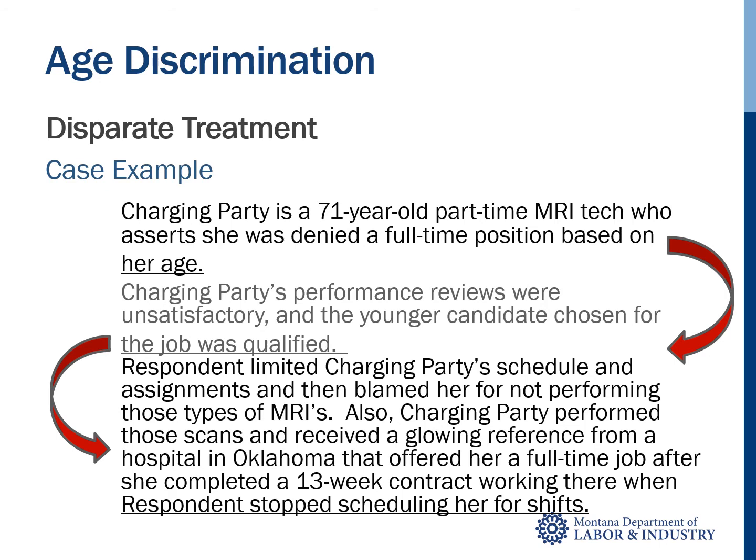Second, and most compelling, was that charging party completed a 13-week contract in Oklahoma when respondent stopped scheduling her, and she was offered a full-time position with that hospital after her stellar performance. With this evidence, charging party was able to overcome respondent's legitimate, non-discriminatory reason for failing to hire her. Ultimately, the evidence showed that respondent more likely than not passed over charging party for the full-time position because of her age.